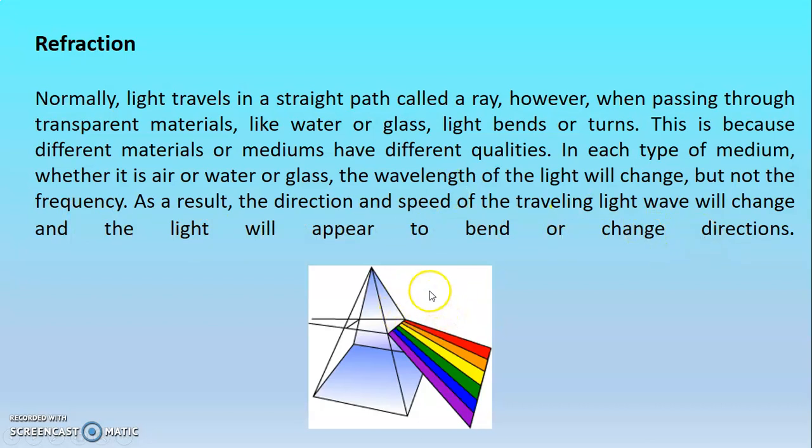And this is the moment where the white light bends, and when it bends, it appears like a rainbow. You can see a blend of colors. The colors are red, orange, yellow, green, blue, and violet, right? And these colors make up the visible light spectrum. Yes, very good.